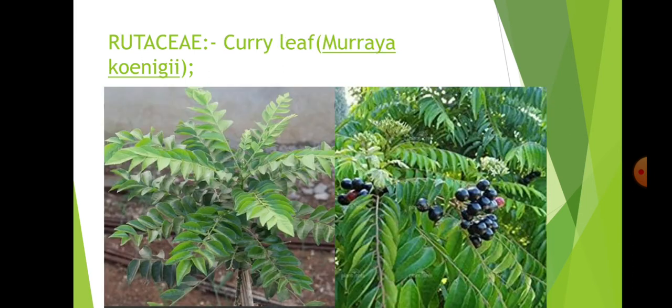Next, Rutaceae family. In the Rutaceae family, we are going to learn about the curry leaf, that is Murraya koenigii. It is mainly propagated through roots. It will propagate itself through roots, and it will be separated and planted in another field. It is also propagated by seeds, but that is not that easy.